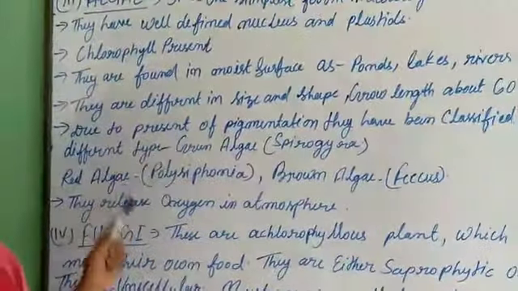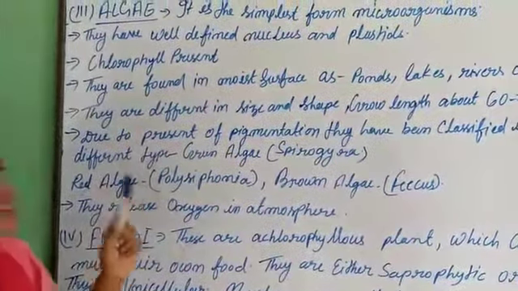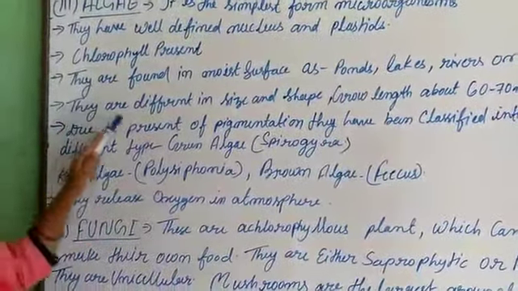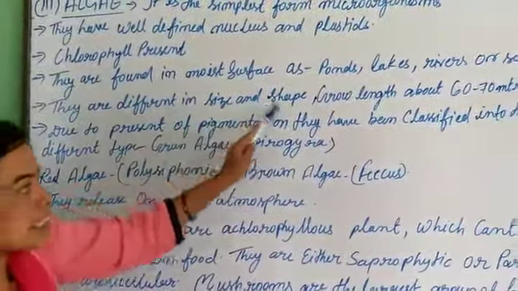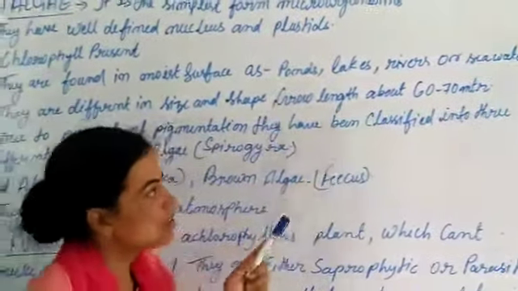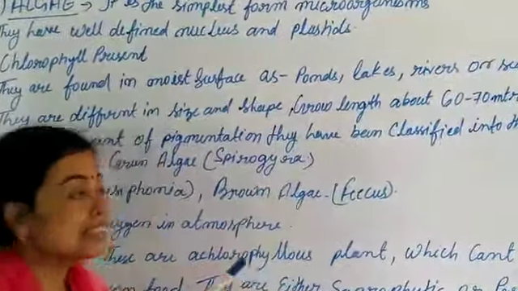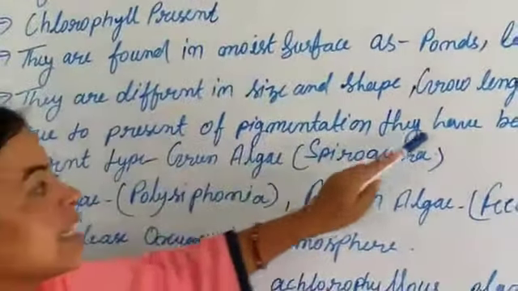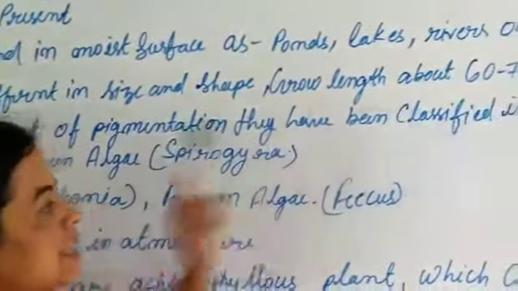Freshwater algae are green algae. In the seawater, they are brown algae. They are different in size and shape. They grow to a length of about 60 to 70 meters. Due to the presence of pigmentation, they have been classified into three different types.